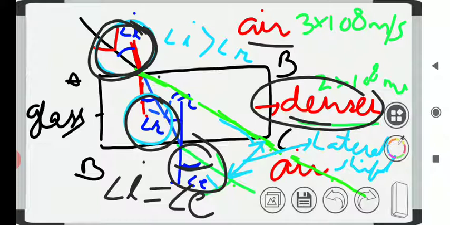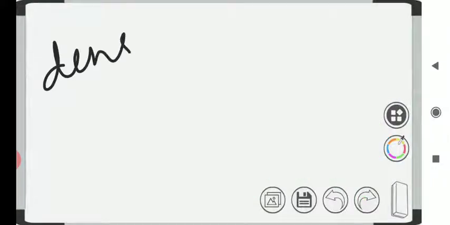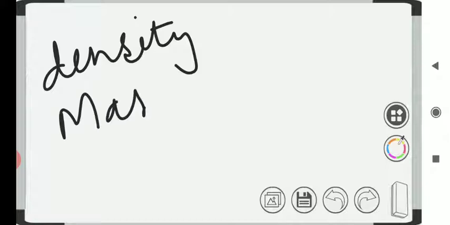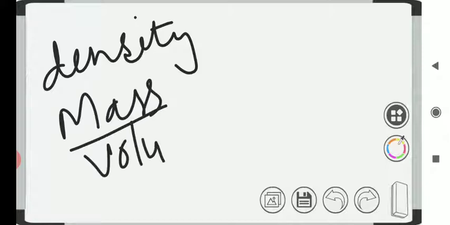You can find it here that it will bend away from the normal, because it depends upon the optical density. We know that density is a different thing. In physics, we generally use the term density very commonly. Density means mass per volume. Density is equal to mass per volume. Actually, density tells the heaviness or lightness of a material.